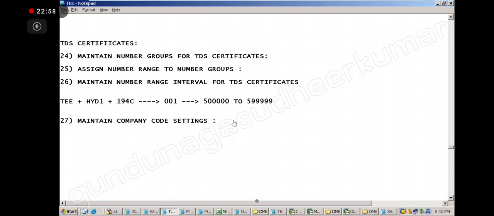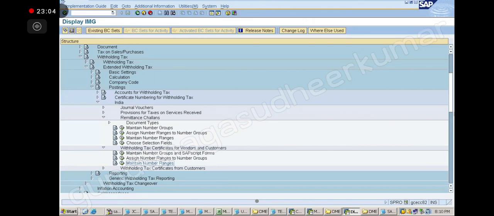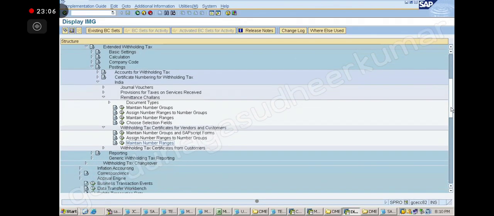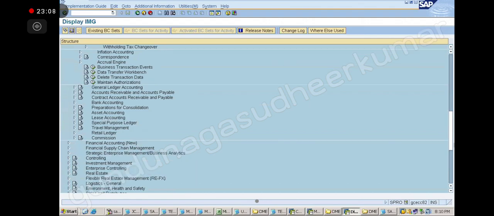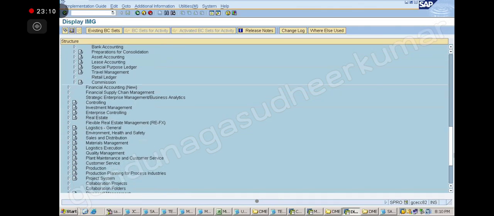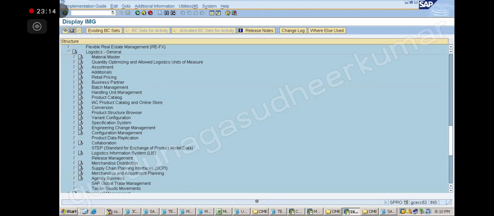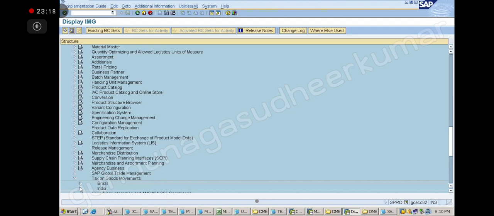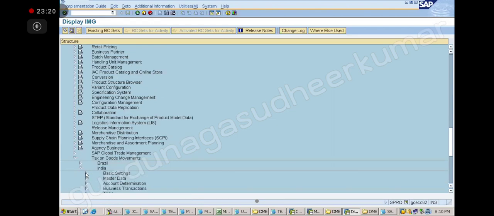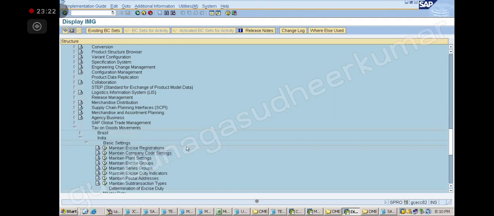So I will go like this. Go back here. Go to logistics general. At the bottom you have logistics general. Here we have the tax on goods movement. I will show you here, don't worry. India. We have basic settings. Under that we have company code. Okay, note down everybody.